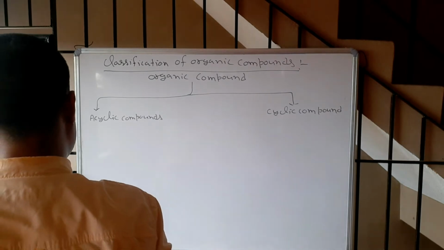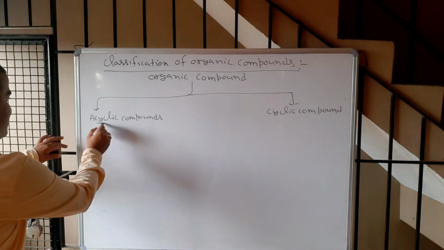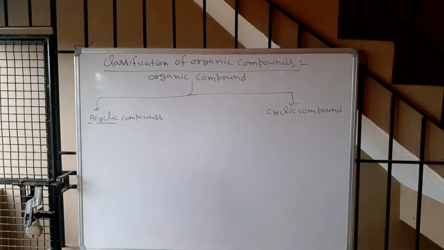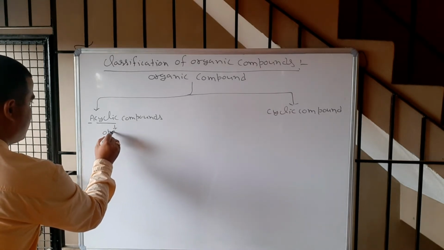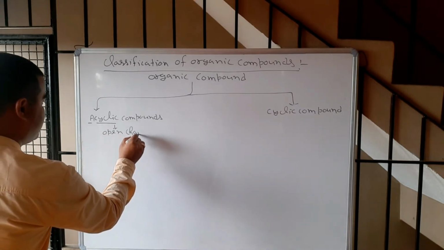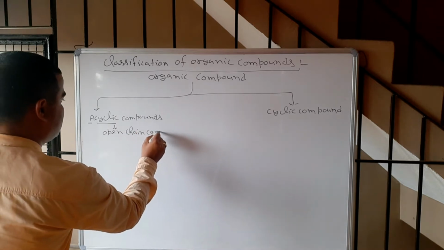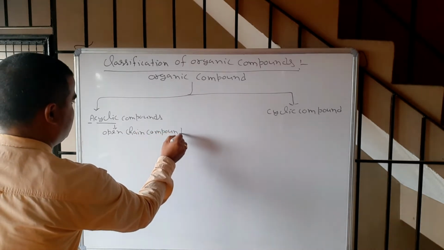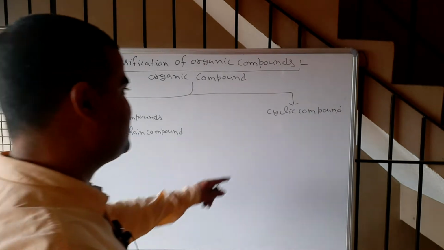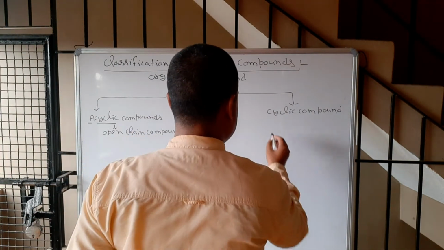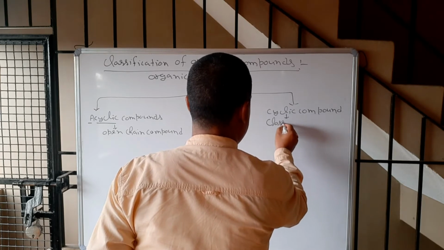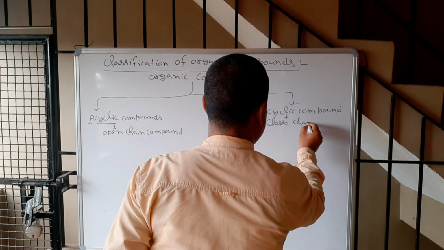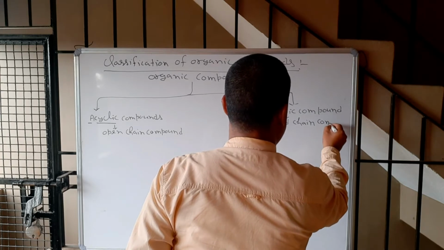What is the acyclic compound? Acyclic means open chain compound, correct or not? This is cyclic. Cyclic means closed chain compound, correct or not?